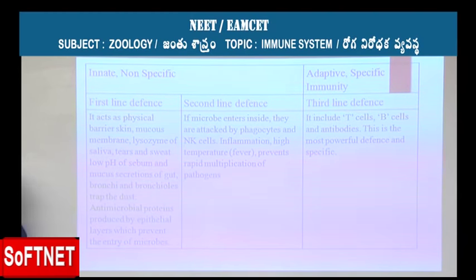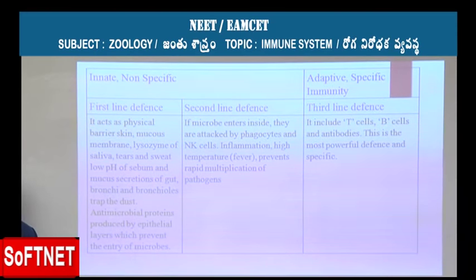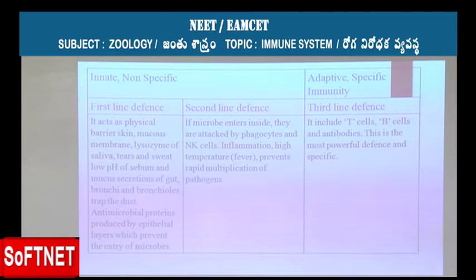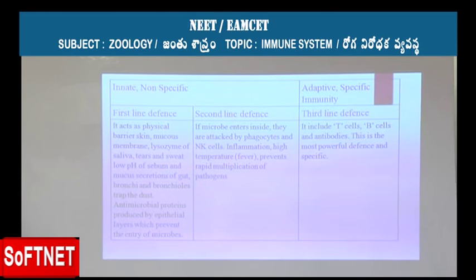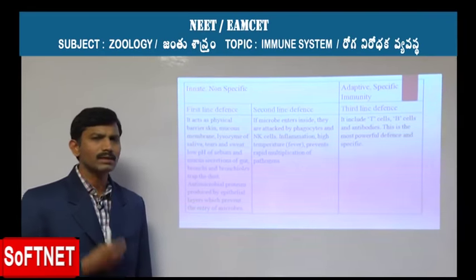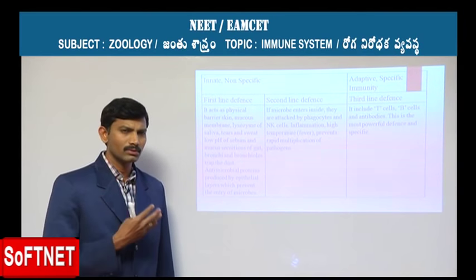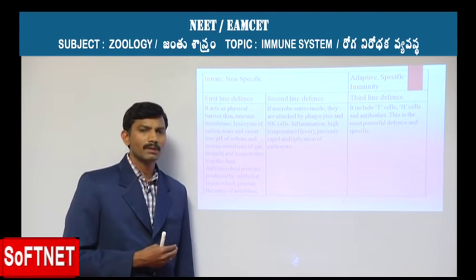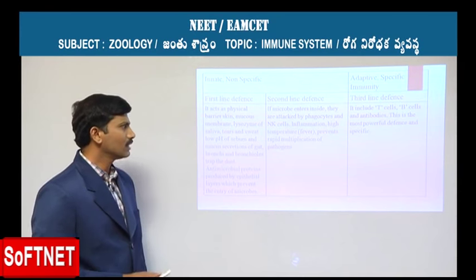and the inflammation that is caused by the body in response to the infection, and the high temperature that is developed, are also responsible for preventing the rapid multiplication of the microbes. These two come under the first and the second line of defense, and they are non-specific, so they can show defense against any kind of microbe, and they are also present by birth inside the organism. So these two lines of defense become part and parcel of innate immunity.